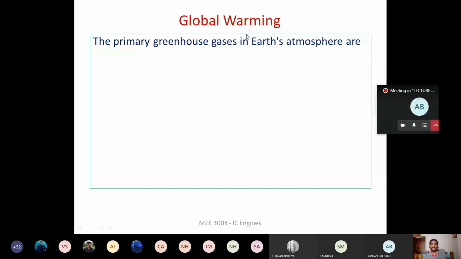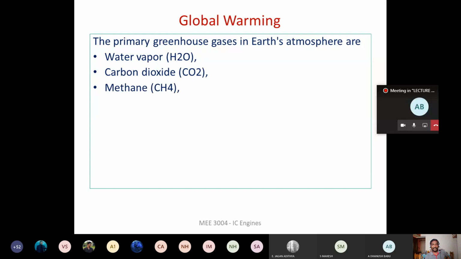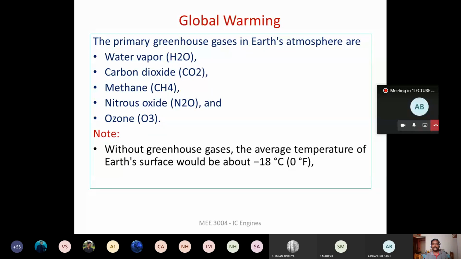So the primary greenhouse gases in the Earth's atmosphere are, see, even though we say that global warming has to be avoided, the greenhouse effect is necessary to a certain extent, right? Only if the greenhouse effect becomes uncontrolled do we say that it is harmful. Because already in the Earth's atmosphere, we have water vapor, carbon dioxide, methane, nitrous oxide, and ozone. These are all greenhouse gases, right? But if these gases are not there in the atmosphere, then what will happen? Then our Earth's temperature will be very low, right?